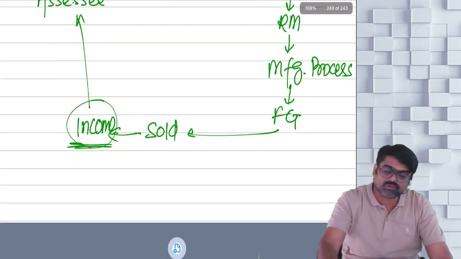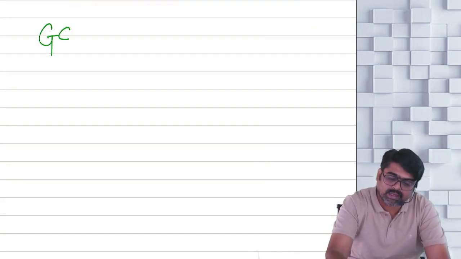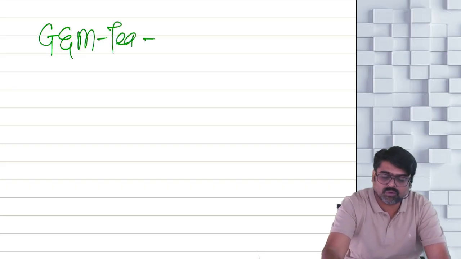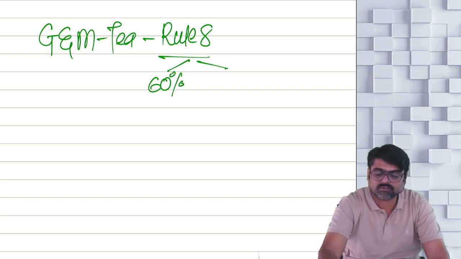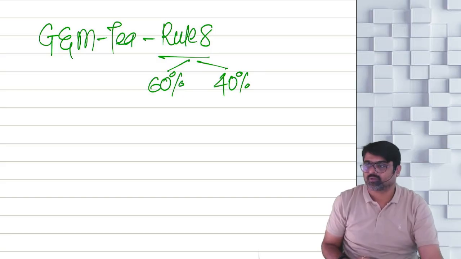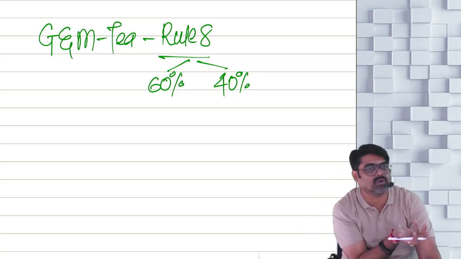So what am I telling you, sir? Are you growing and manufacturing what? Tea. So which rule will be applicable? Rule 8 will be applicable, which says that composite income will be split into two parts, 60% and 40%. Composite income means profit. So first you will have to calculate the profit of these activities, in the way in which I have told you.